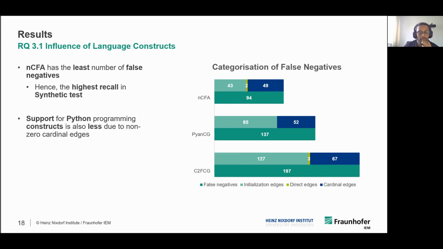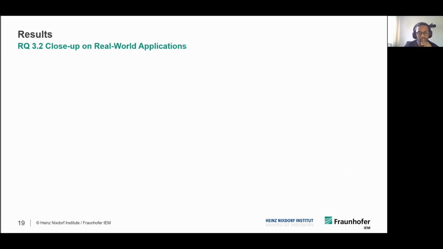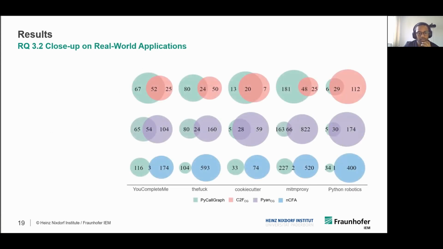Now we look at the close-up of real-world applications, and this figure shows the edge statistics for the same in terms of a Venn diagram. The left part of the Venn diagram shows the total dynamic call graph edges, and the right part of the diagram shows the total static call graph edges from each static call graph algorithm.